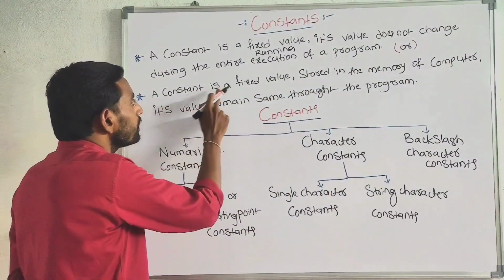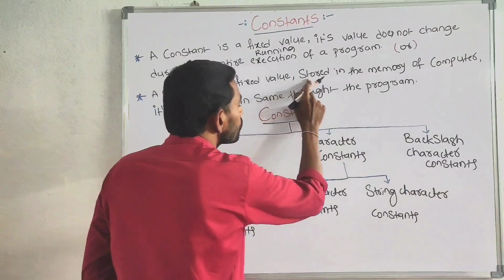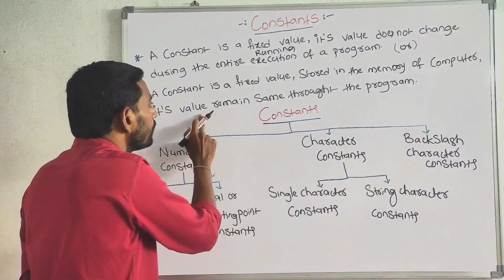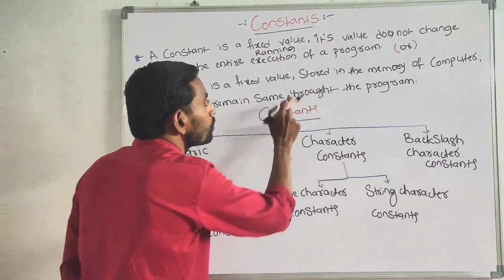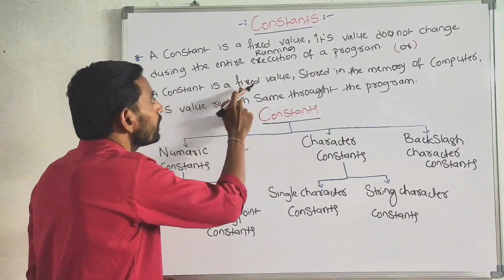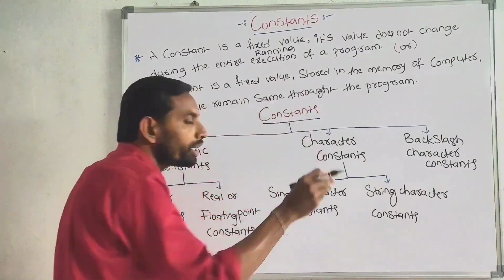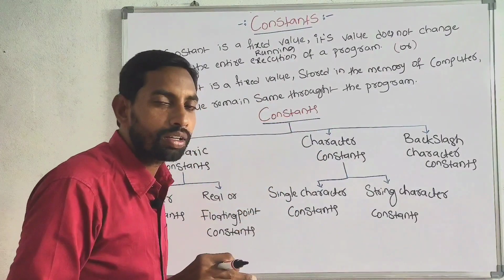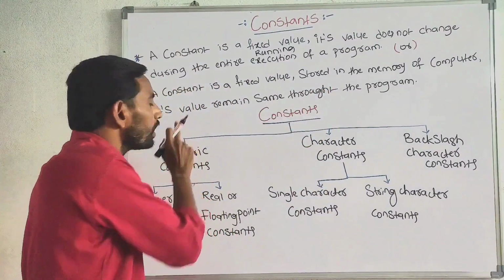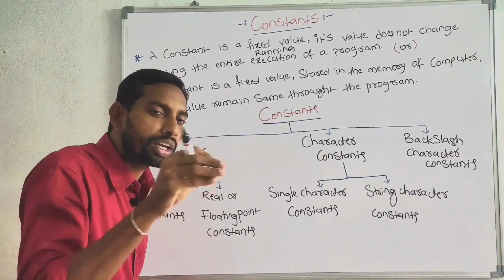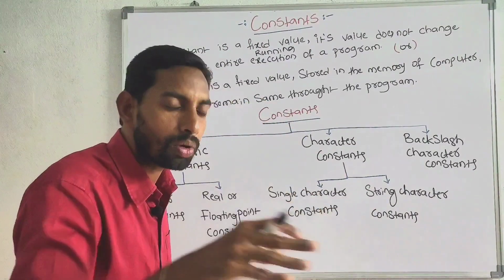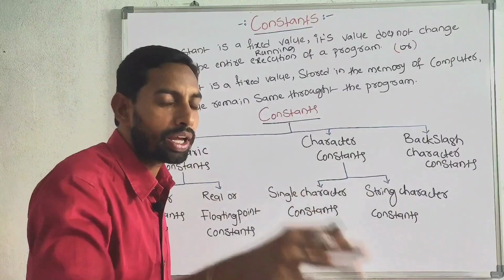A constant is a fixed value stored in the memory of a computer. Its value, that means constant value, remains same throughout the program or throughout the execution of a program.